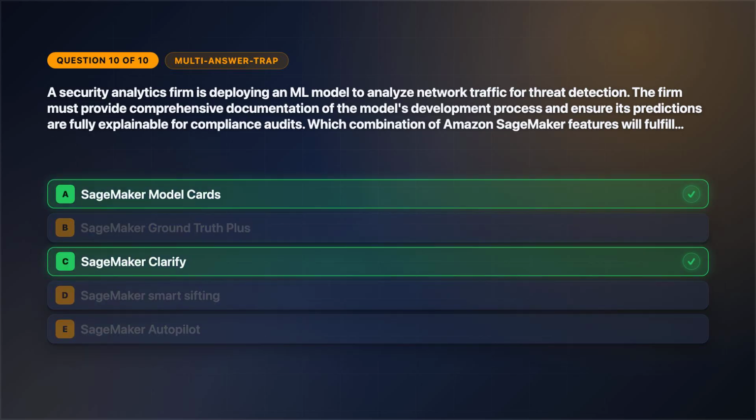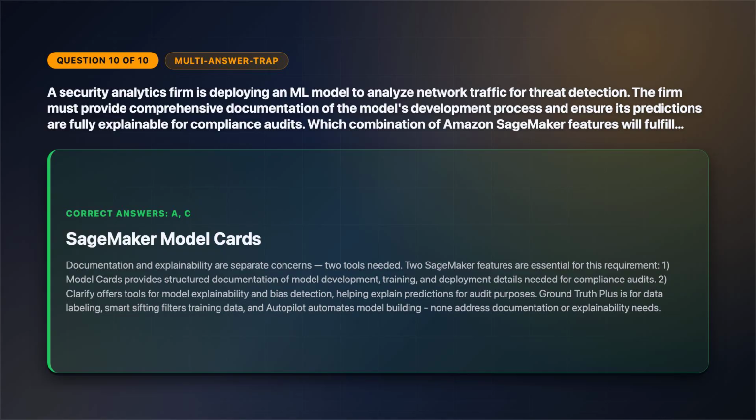The correct answers are option A and option C. Documentation and explainability are separate concerns. 2 tools needed. 2 SageMaker features are essential for this requirement. 1. Model Cards provide structured documentation of model development, training, and deployment details needed for compliance audits. 2. Clarify offers tools for model explainability and bias detection, helping explain predictions for audit purposes. Ground Truth Plus is for data labeling. Smart Sifting filters training data, and Autopilot automates model building. None address documentation or explainability needs.